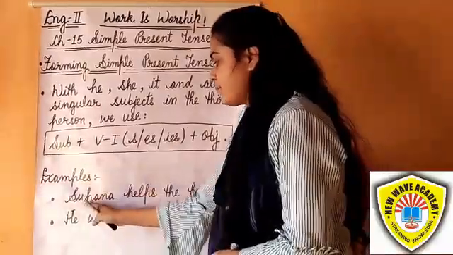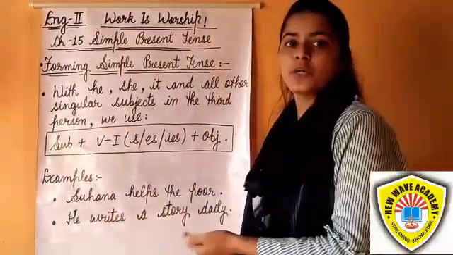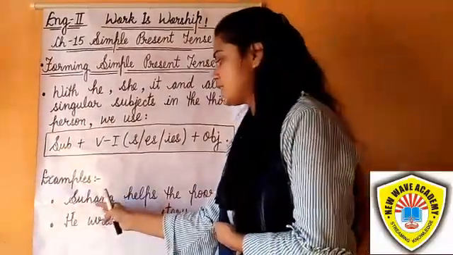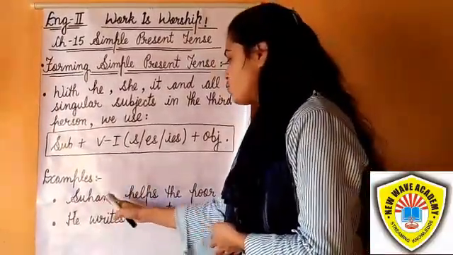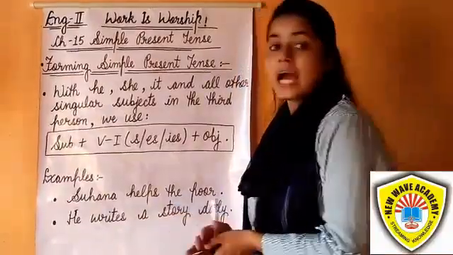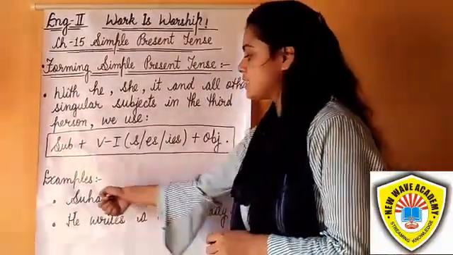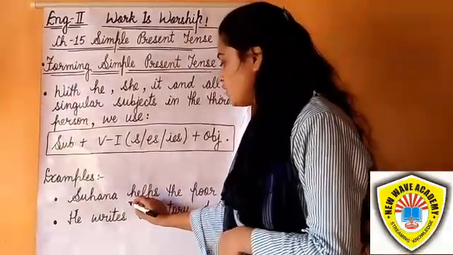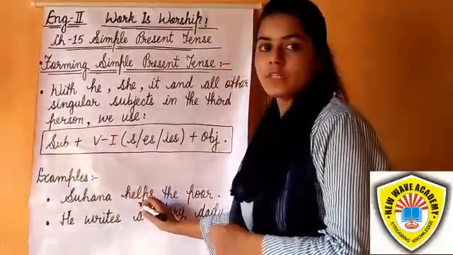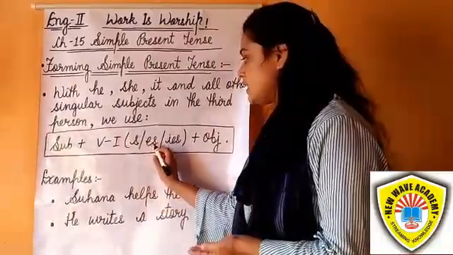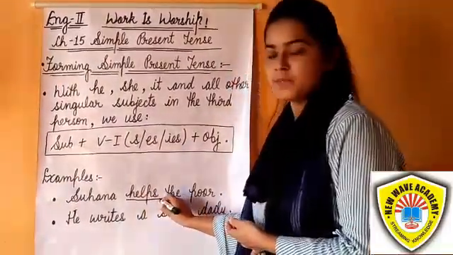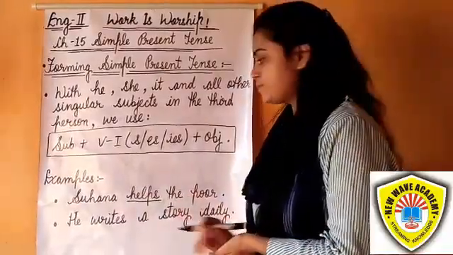For example, Suhana. We are talking about the third person, not I or you. So Suhana helps. We add s here because this is a third person singular. So Suhana helps the poor.